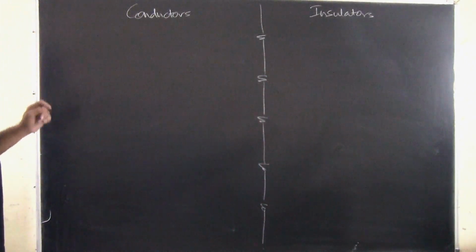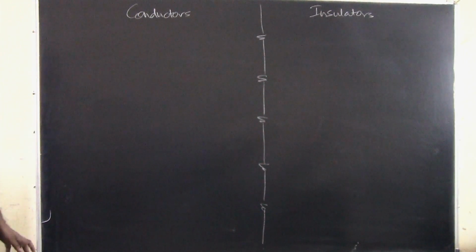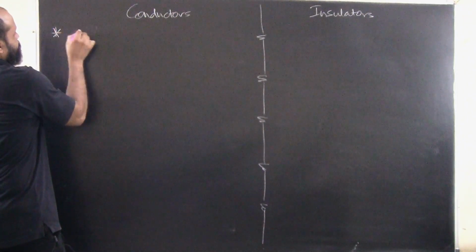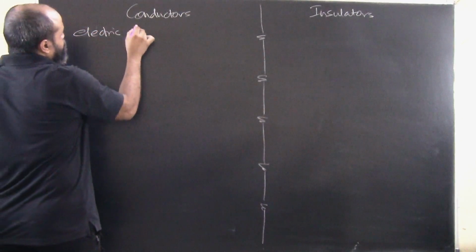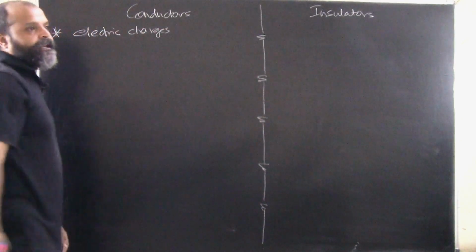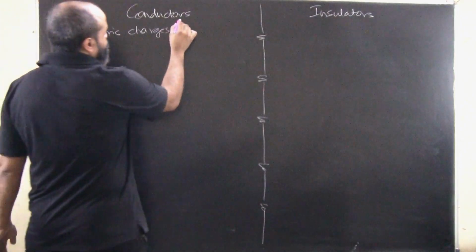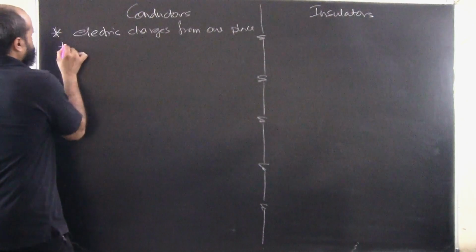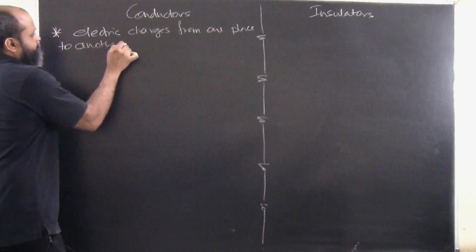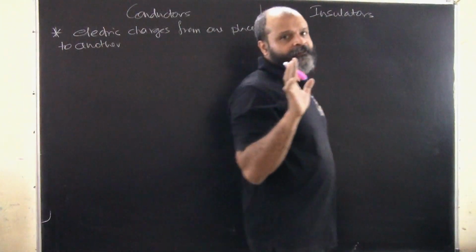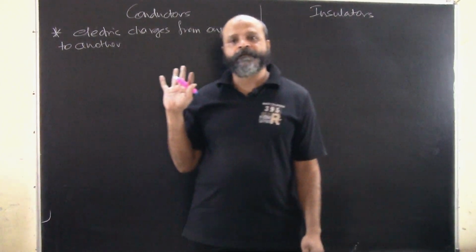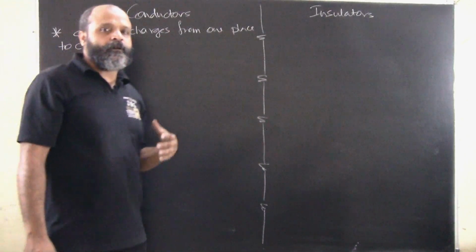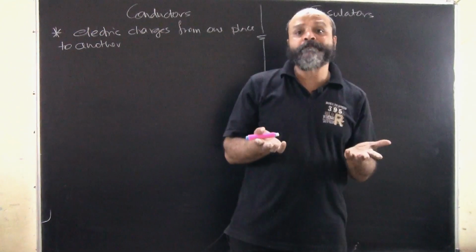All right, so when we talk about conductors, what are these conductors? Conductors would carry electric charges. Conductors are capable of carrying electric charges from one place to another, right? They basically are a transport medium for charges, so they can effectively transport the charges from one place to another. Conductors means those objects which can transfer the charges from one place to another.